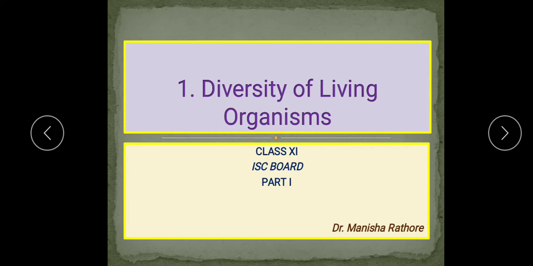Your 100 marks paper is divided into two parts. First, paper one will be based on theory, which is of 70 marks, and the second part will be the practical, which will be of 30 marks. In paper one, theory, I have discussed the 5 units and their weightage. In paper 2 you will have the practical.